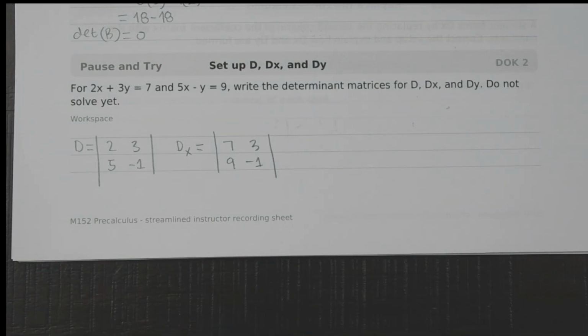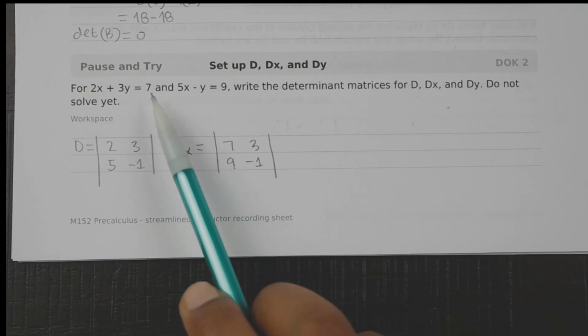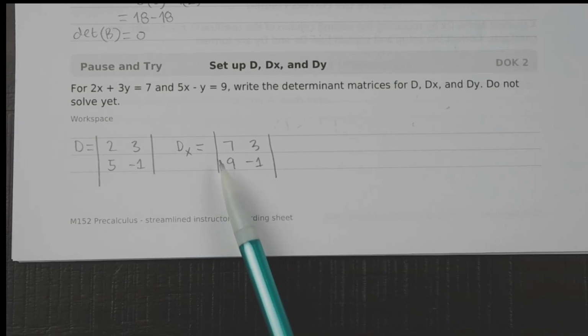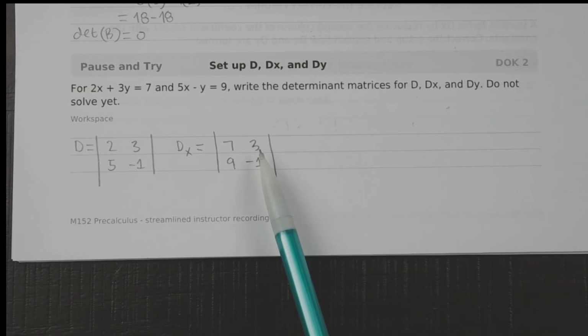Just to reiterate, we started with the coefficient matrix: the x coefficients were 2 and 5, and the y coefficients were 3 and -1. Then for Dx, the x column is replaced by the constants 7 and 9, and the y column stays the same, 3 and -1. And now we want to look at Dy.